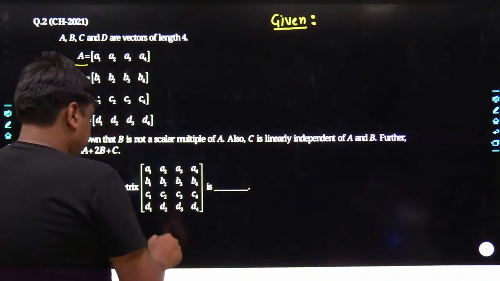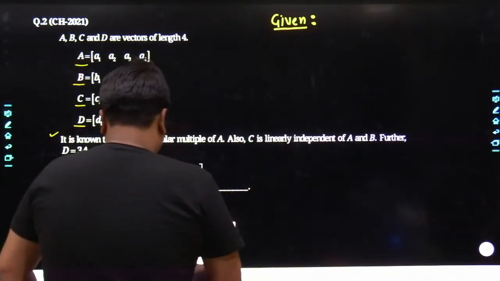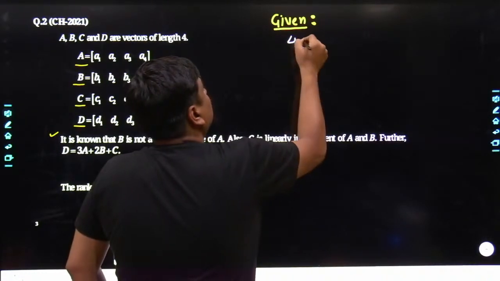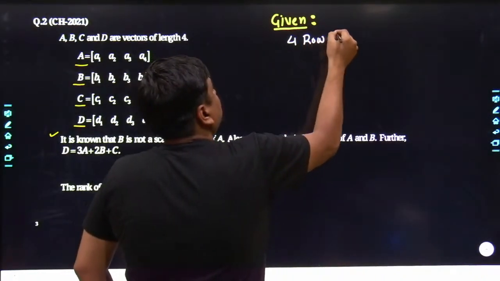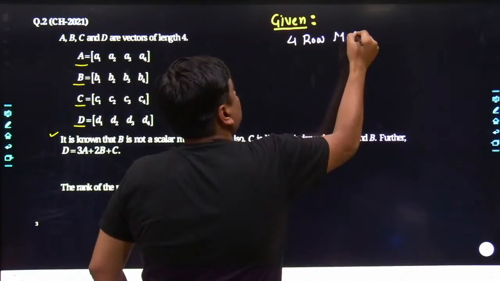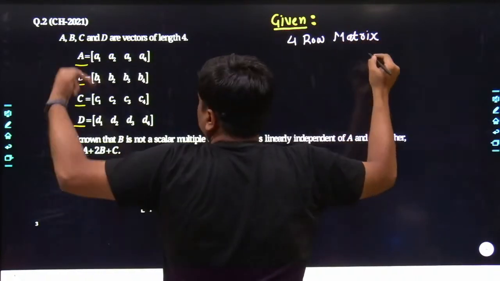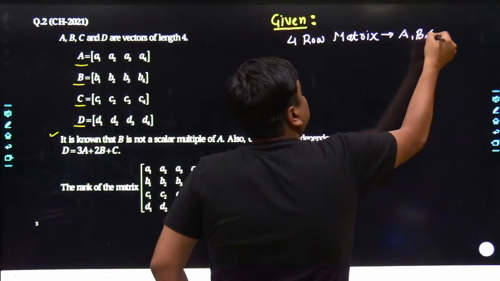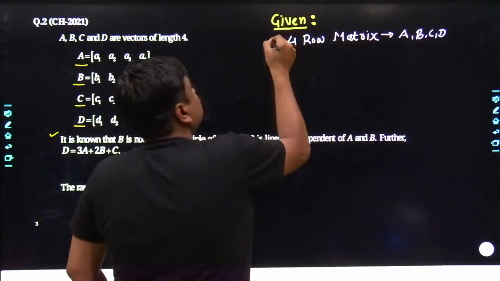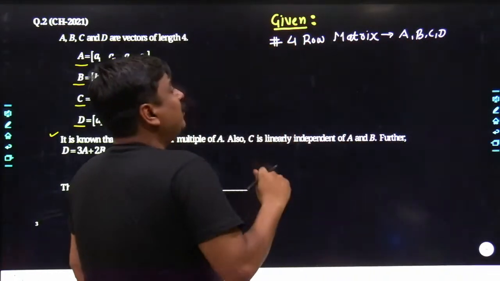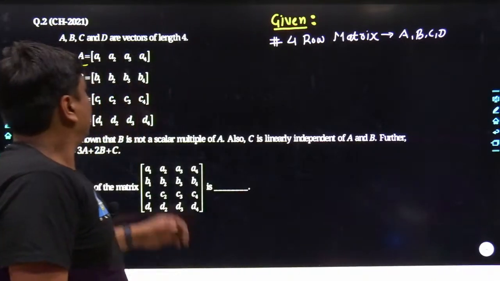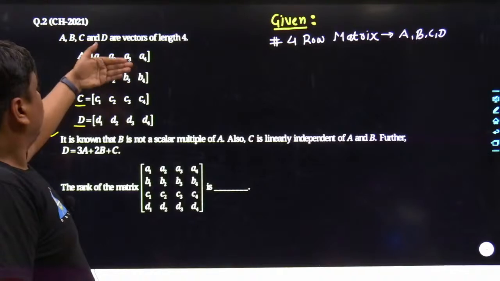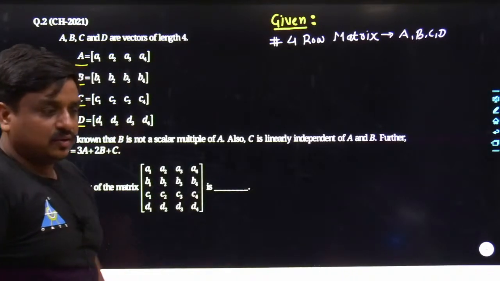In the given data, we have got the 4 row matrix. A 4 row matrix has been clearly given along with this problem, which starts from A and ends at D. A, B, C and D. That's the first important thing which has been supplied along with this problem. Why am I taking the reference of this data? Because the amalgamation of these 4 row matrices or the 4 vectors is going to make another vector.